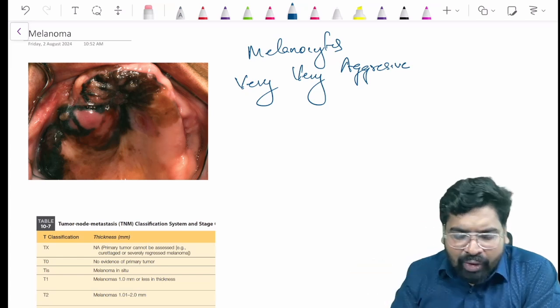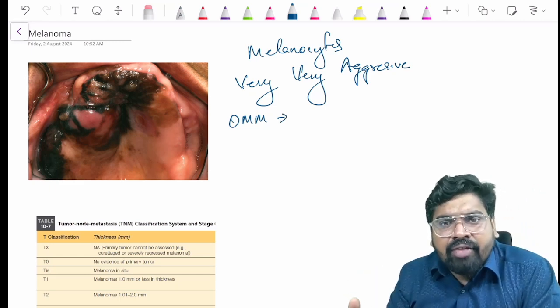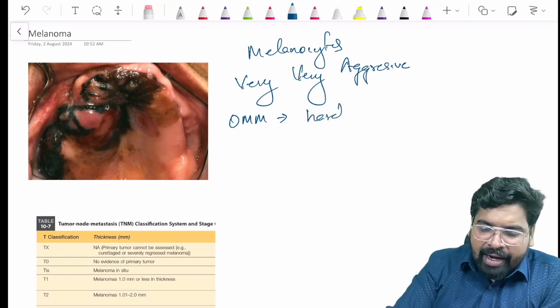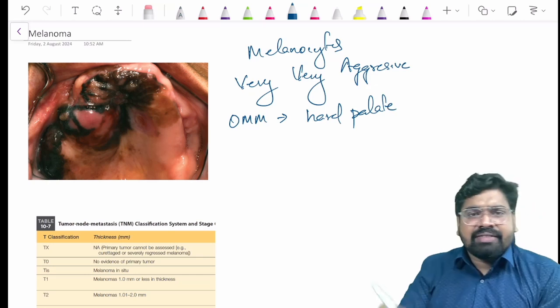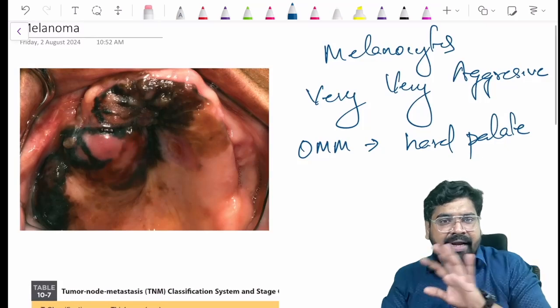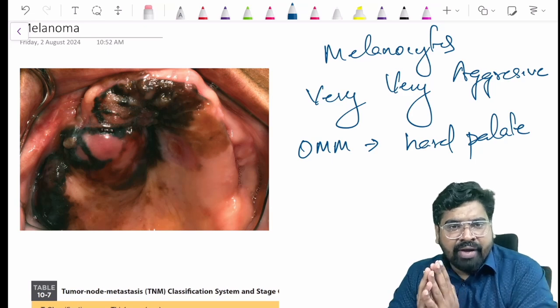If I write oral mucosal melanoma, what is the most common site of oral mucosal melanoma? That is what you are seeing in this picture. That is your hard palate. Hard palate is the very favorite site for oral mucosal melanomas, and you can see in this picture that black pigmented lesion there. It is very much swollen.